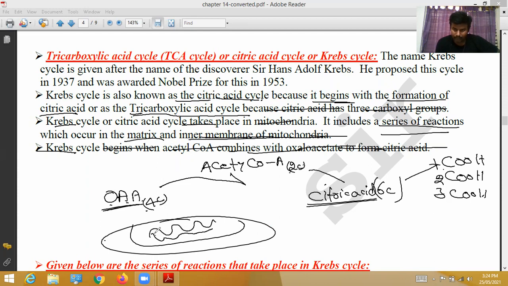The reactions continuously go to the inner membrane of the mitochondria, which occurs in the matrix and the inner membrane of the mitochondria. The Krebs cycle begins with acetyl coenzyme A. Acetyl coenzyme A combines with oxaloacetic acid to form citric acid. That's why it is called the citric acid cycle.